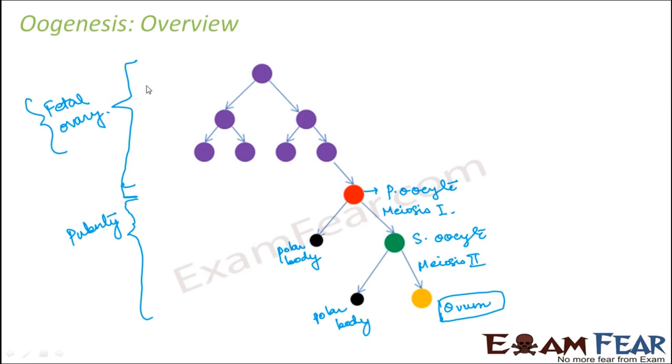Now at what stage does all this formation take place? The initial formation of the primary oocyte takes place in the fetus itself. After that, no progress happens in terms of growth here. So it all remains the same. From the fetus time till puberty, what happens during this phase? During the arrested phase, the growth of the follicle takes place, primary to secondary, secondary to tertiary. So the development of the follicle starts taking place at that time. And then when puberty arrives, the primary oocyte forms the secondary oocyte then forms the ovum, and the matured Graafian follicle ruptures in order to release the ovum. So that is how the egg is released from the ovary.